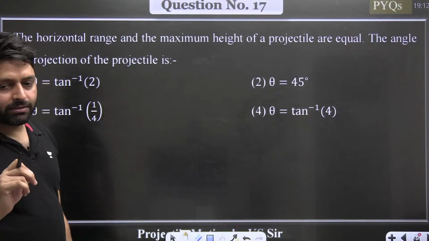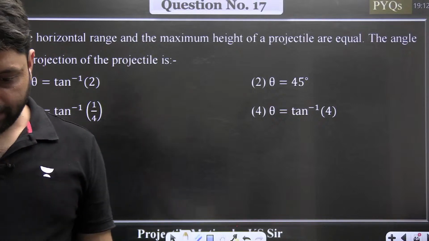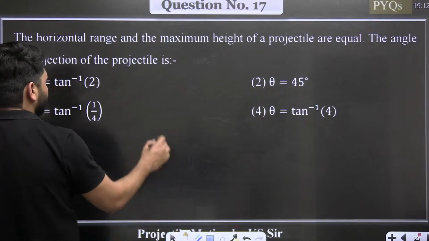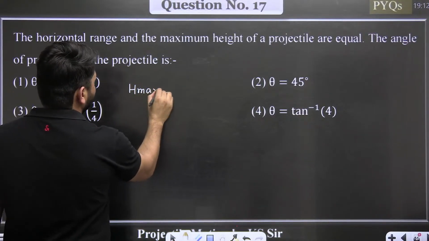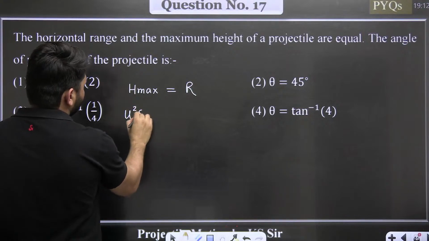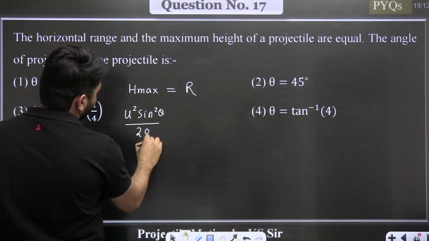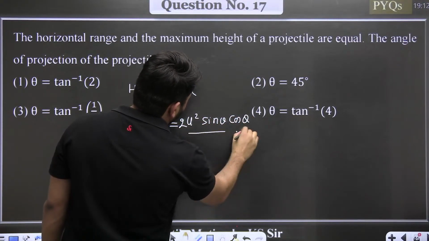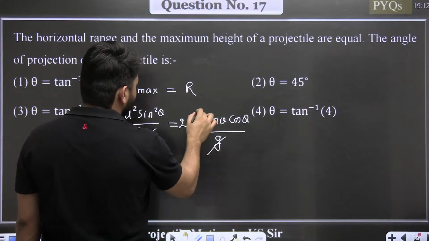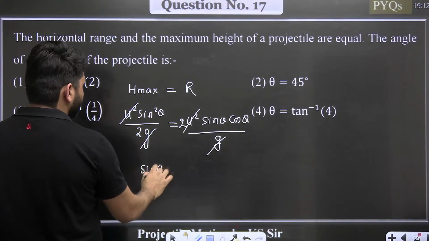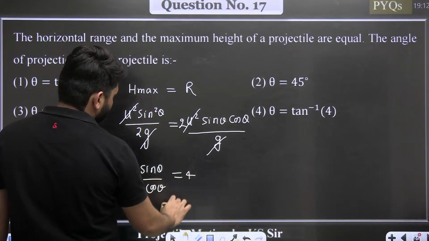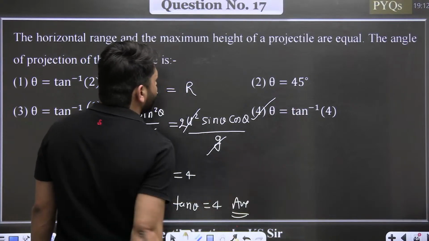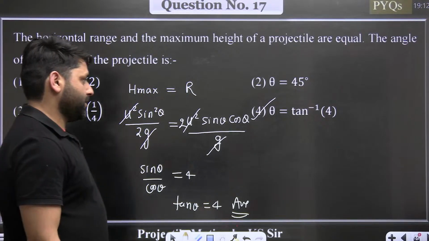So h max is equal to R: u square sin square theta divided by 2g is equal to u square sin theta cos theta divided by g. u square cancels out, sin theta upon cos theta is equal to 4, so tan theta equal to 4 will be the answer.